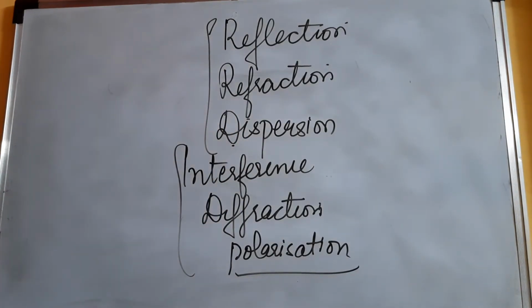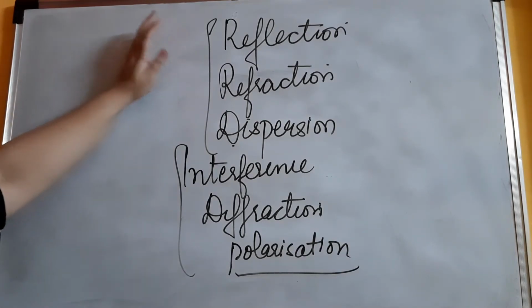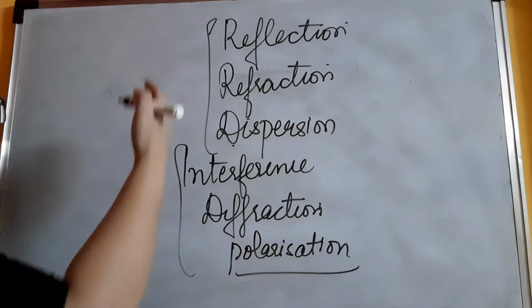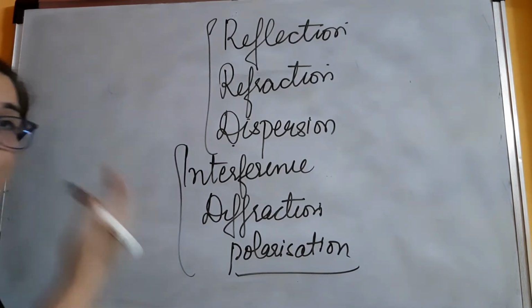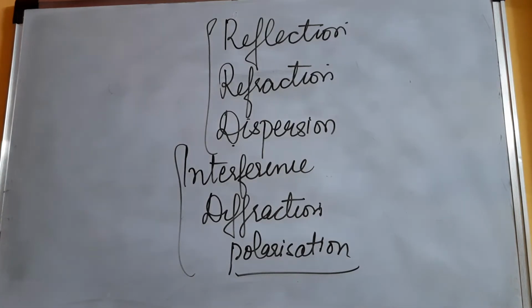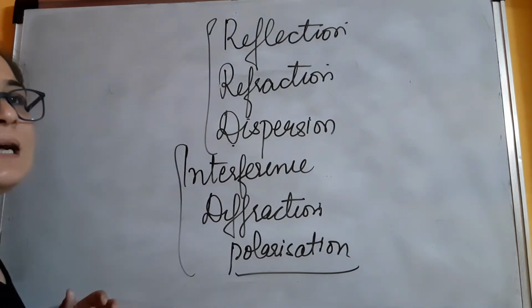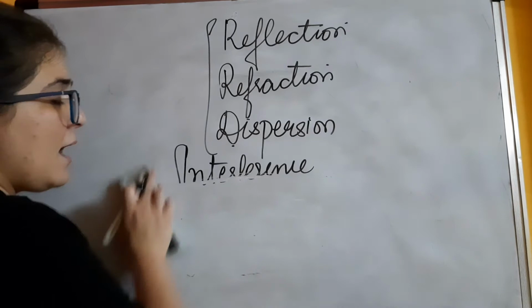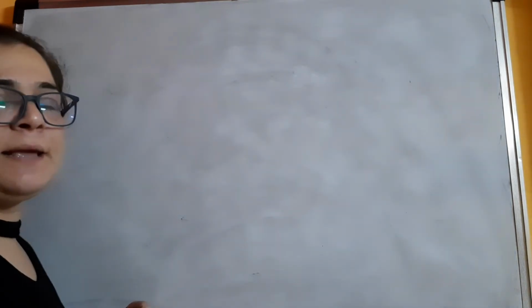There are certain other things also, and because there are so many phenomena, when scientists started studying about light in detail, about its nature, they had to take care of all these things. Not only reflection, refraction, they had to take care of all the phenomena which were related to light, and that is how we got to know what exactly is the nature of light. We are not going to go into the detail of it, but we all should know that there were many theories that came into existence and talked about the nature of light.